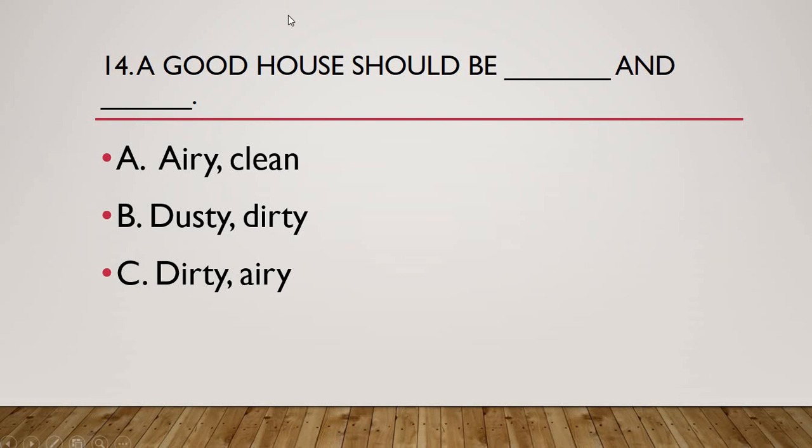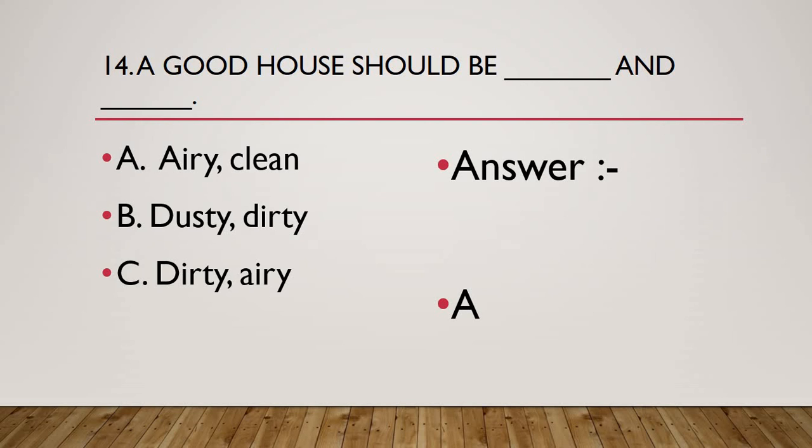If you see, a good house should be. Here you need to say the features of a good house. Can you say a dusty and dirty house is a good house or no? B is not the option. Can you say dirty and airy? It has to be airy, but it should not be dirty. We cannot call a dirty house a good house. So according to me, students, option A should be correct. Let's see which is the correct answer.